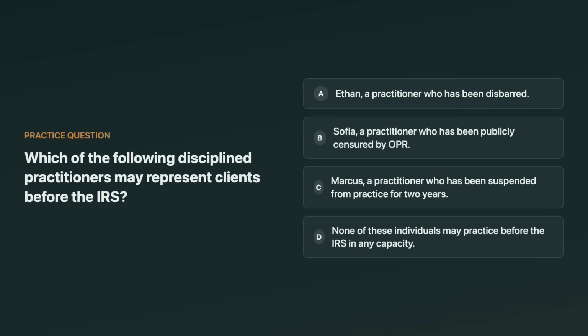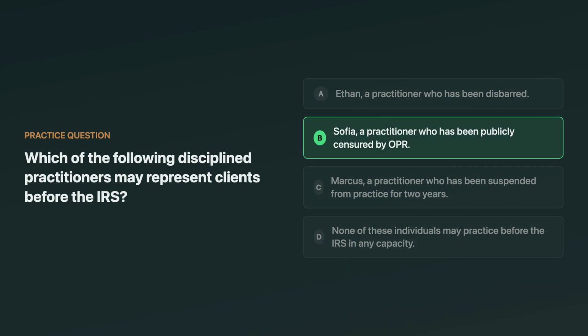Which of the following disciplined practitioners may represent clients before the IRS? One option is a practitioner who has been disbarred. Another is a practitioner who has been publicly censured by OPR. Another is a practitioner suspended from practice for 2 years. Or the last option says none of them may practice before the IRS. Think about it.